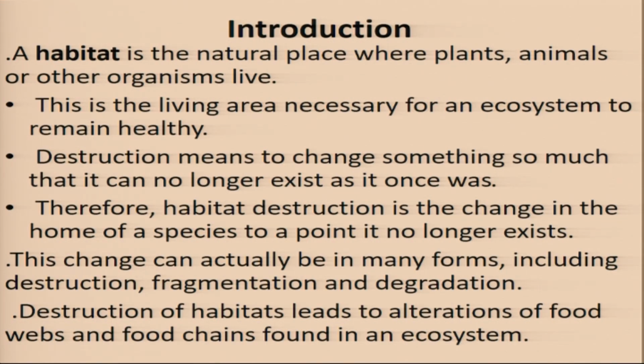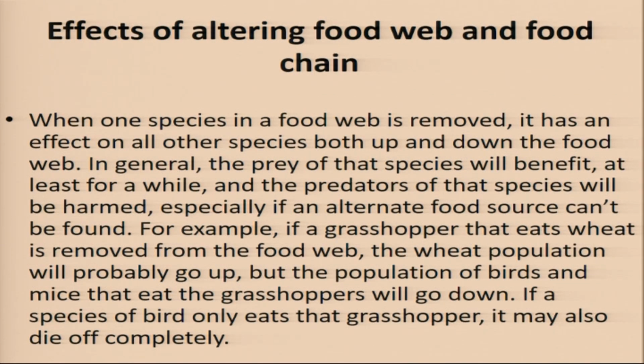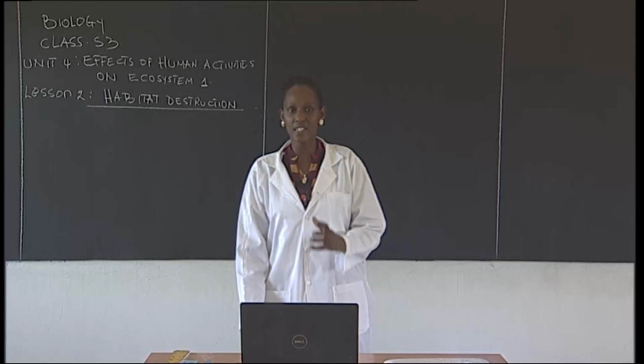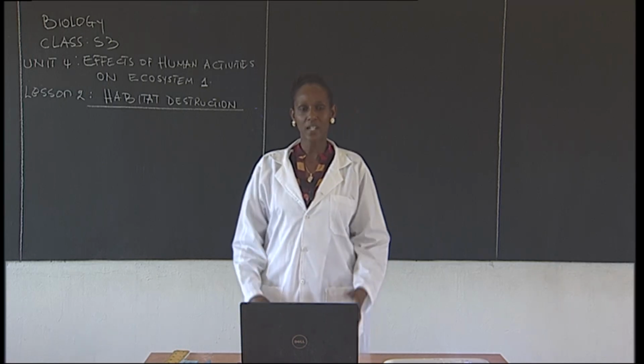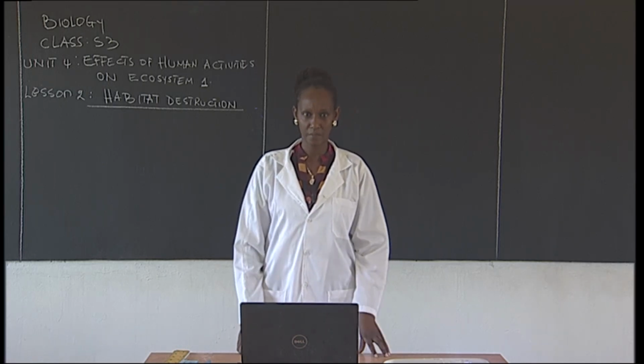All right? So this change can actually be in many forms, including destruction, fragmentation, and degradation. So destruction of habitats leads to alteration of food webs and food chains found in ecosystems. What does this mean? When we talk of destruction of habitat leading to alteration of food chain and food web. What is food web? What is food chain?